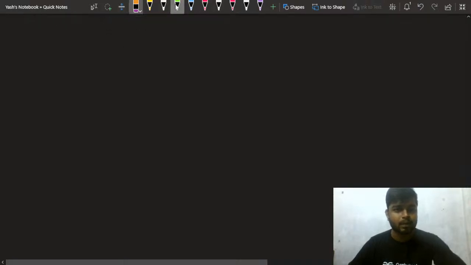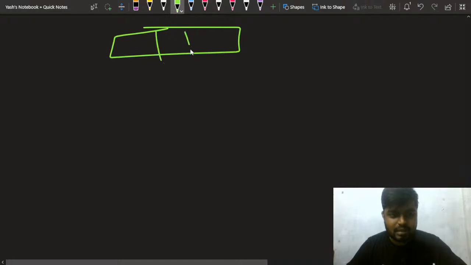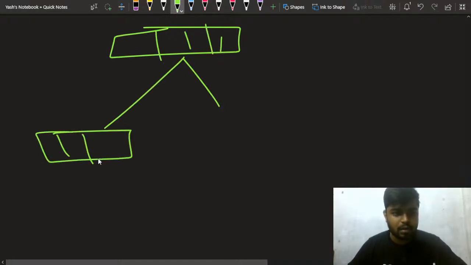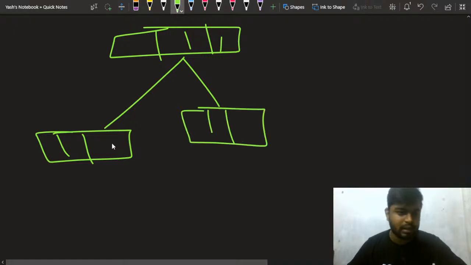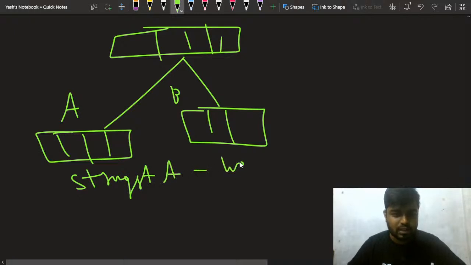Let's say you have been given this array. You divide this into two teams. This is the first team and this is the second team, with some number of players. Let's say this is array A and this is array B. You want the strongest of A minus the weakest of B.